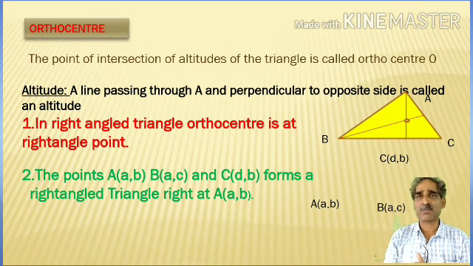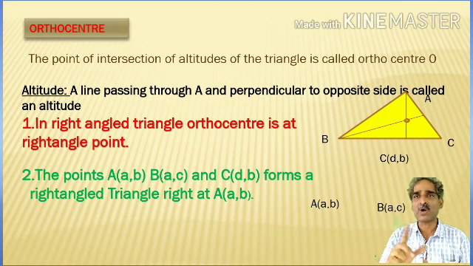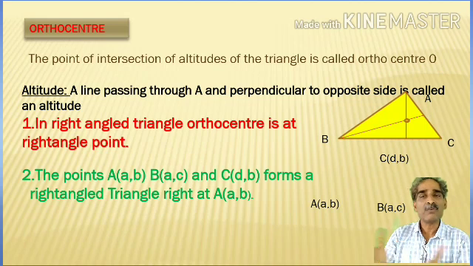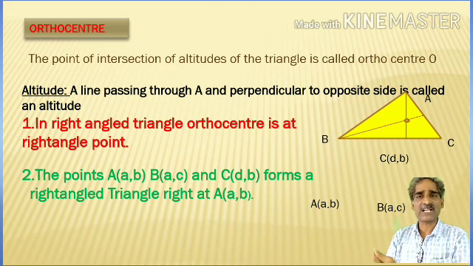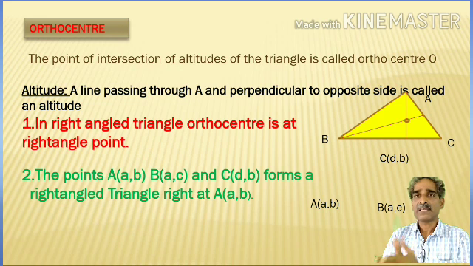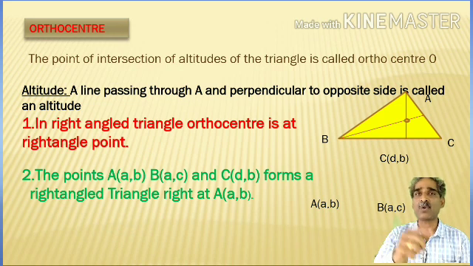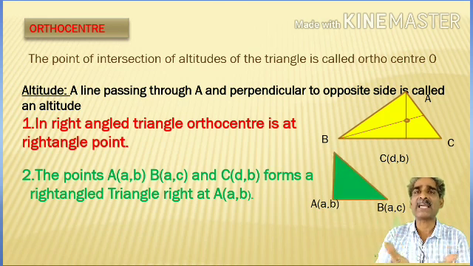Similarly, observe the points A and C. Here the y coordinates are same. If you take the slope of AC, it will be 0. It is a line parallel to the x axis. So clearly ABC is a right angle triangle, with the right angle at A, the repeated point A(a, b).